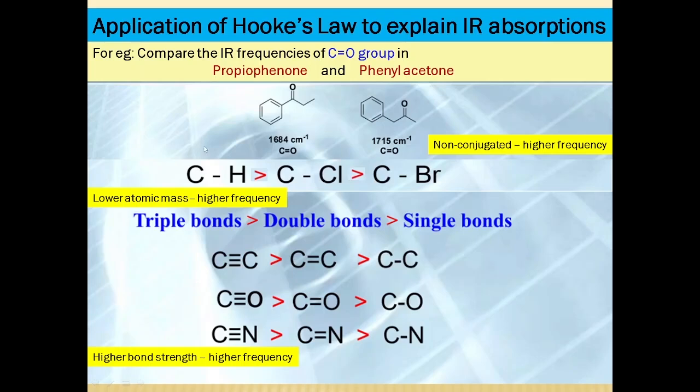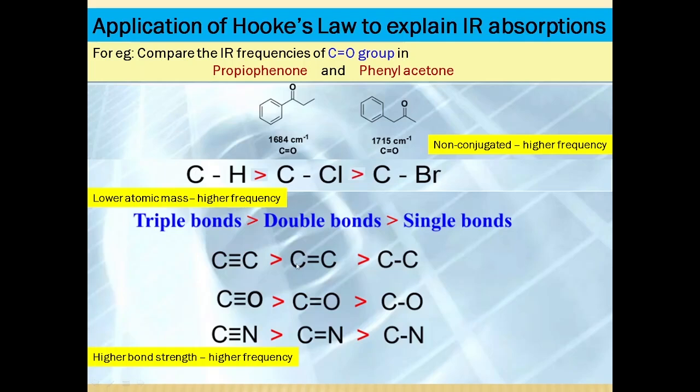Definitely the C-H bond will be absorbing at a higher IR frequency, because as the atomic mass decreases, as per Hooke's law, the frequency or wave number is inversely proportional to the mass of the atoms. That means bonds with lighter atoms will be vibrating at a higher frequency and so will be absorbing in the high frequency region. So the order will be C-H, C-Cl and C-Br.